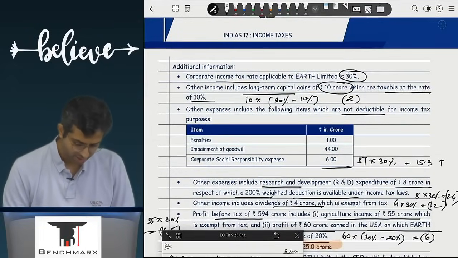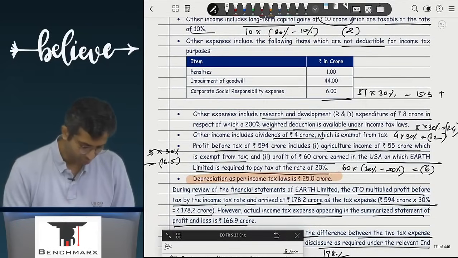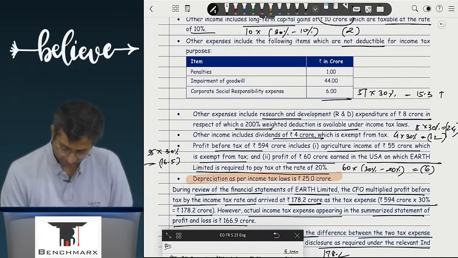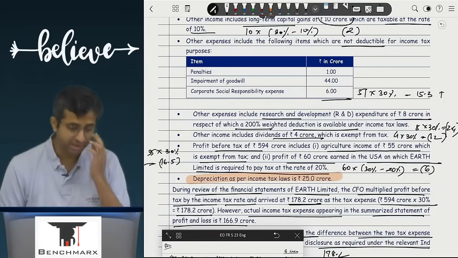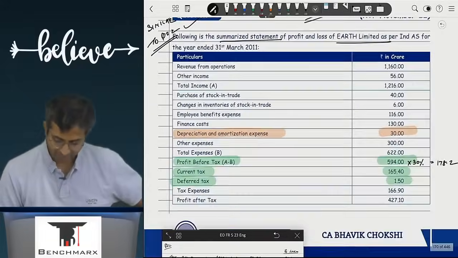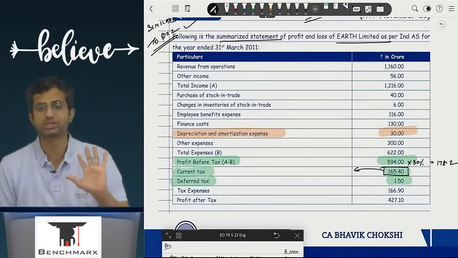Then you will add 15.3. Subtract 2.4. Subtract 1.2. Subtract 6. Subtract 16.5. And do we land up with 165.4, as given over here? So this would give you your number based on what is printed.